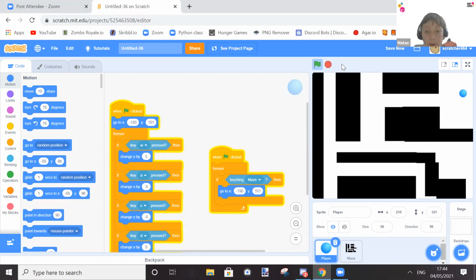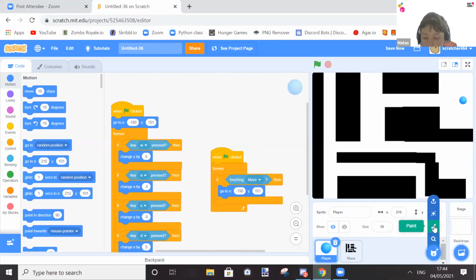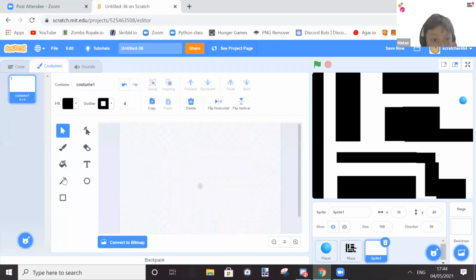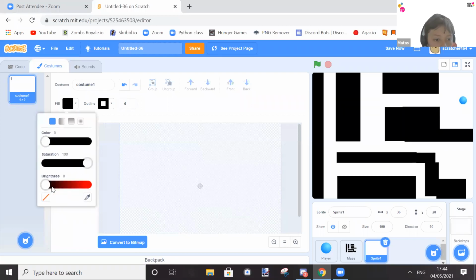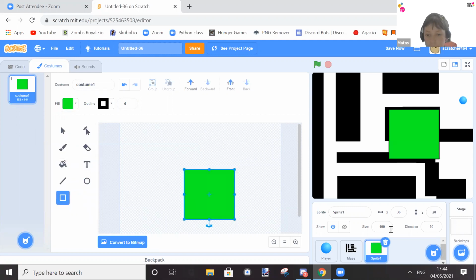So now let's make an ending area. So now we're going to go here, paint, and let's do the ending place as a green transparent square. There we go. And we'll make it 50 size.